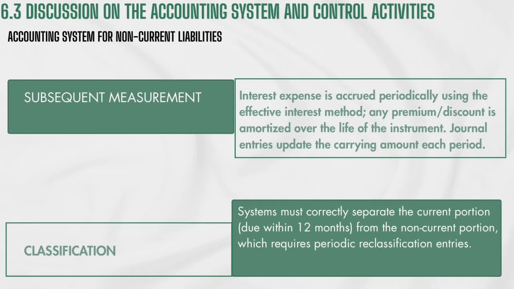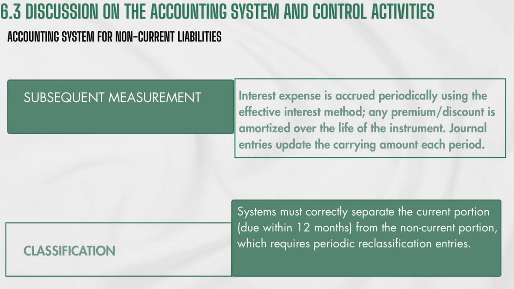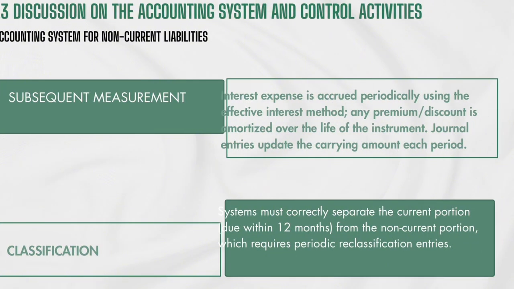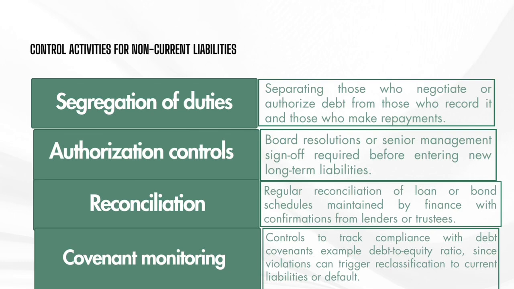The next one is subsequent measurement. Interest expense is accrued periodically using the effective interest method. Any premium or discount is amortized over the life of the instrument. Journal entries update the carrying amount each period. The next one is classification. The system must correctly separate the current portion due within 12 months from the non-current portion, which requires periodic reclassification. Control activities for non-current liabilities.